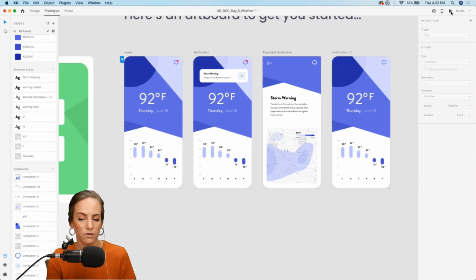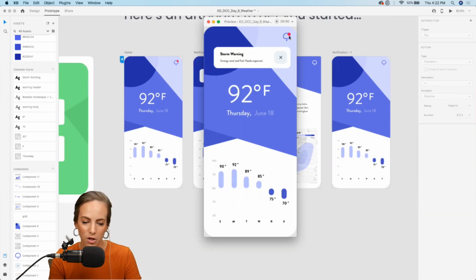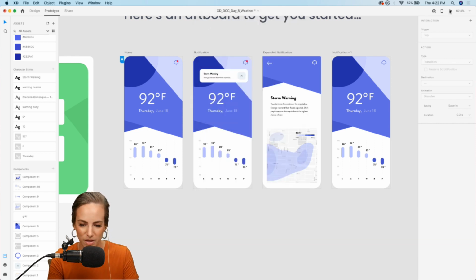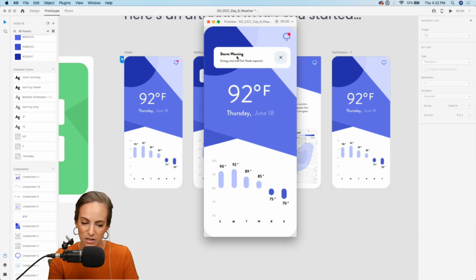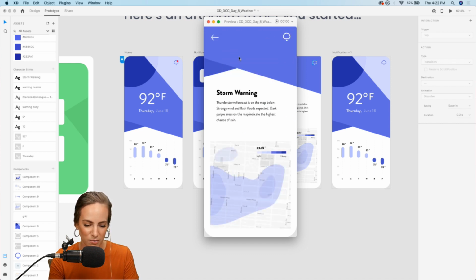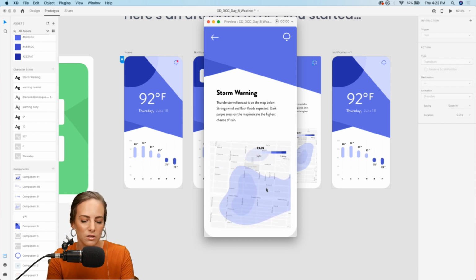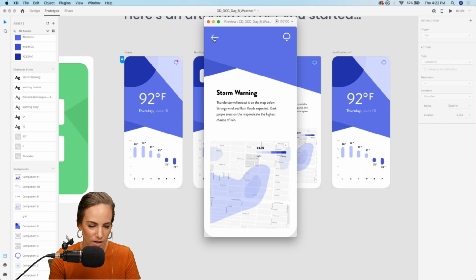Let's go ahead and preview everything we got. So we'll click on this. Ooh, we've got our message. We can click on that. And it was pretty quick. Let me show you that again. But we've got our auto animate. Cool. And we've got our map that you can pan around right there. So play around with scroll groups if you have not already done that. We can go back.